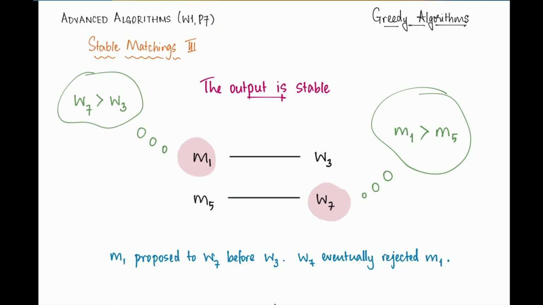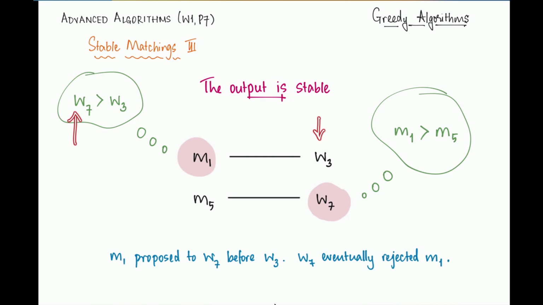In the algorithm, M1 must have proposed to W7 before he proposed to W3. And we also know that M1 did propose to W3 because that's whom he's matched with at the end, which means that at some point W7 must have rejected M1, right?